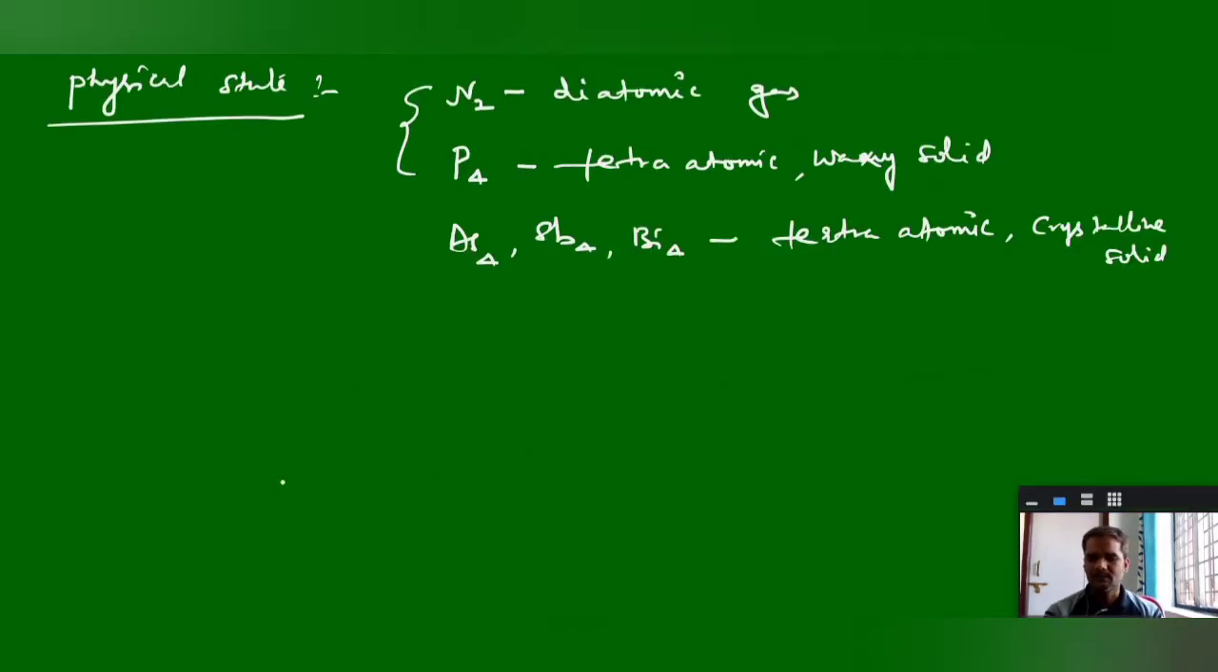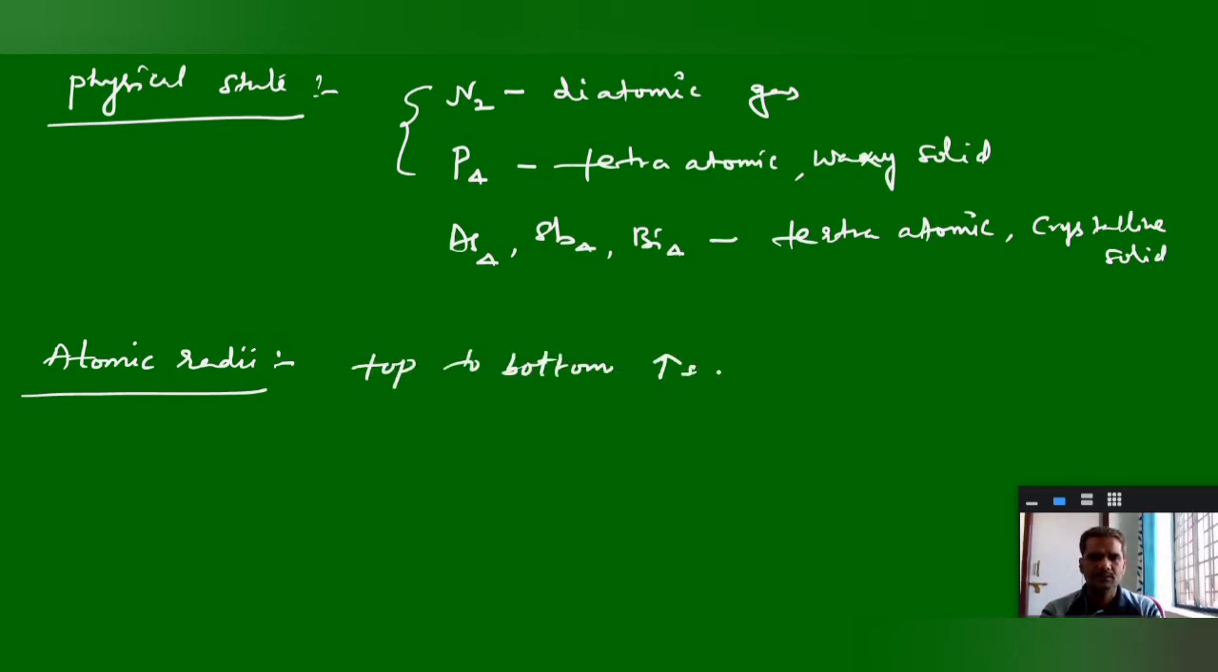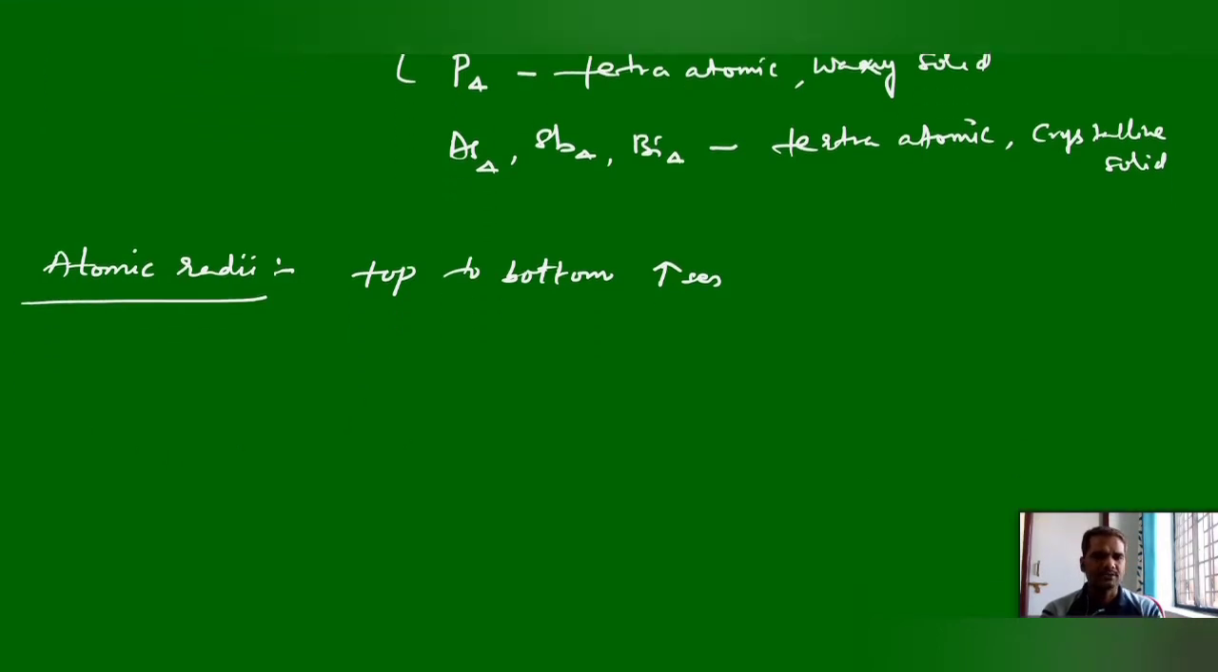Similarly, some other physical properties, the regular periodic trends: atomic radius, ionization energies, electronegativity values, one by one. First we will go with atomic radii. As we know, from top to bottom atomic radii increases. So from nitrogen to bismuth, the atomic radii increases from top to bottom. Ionization energy.